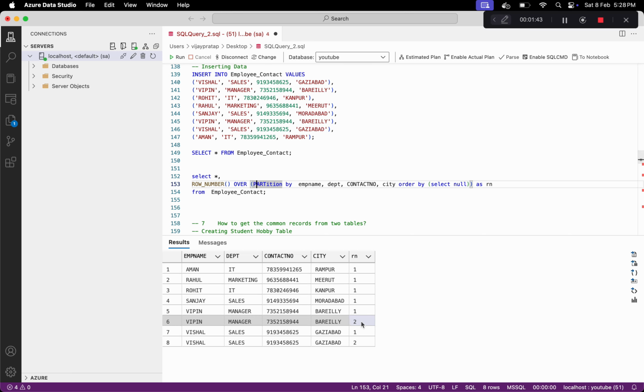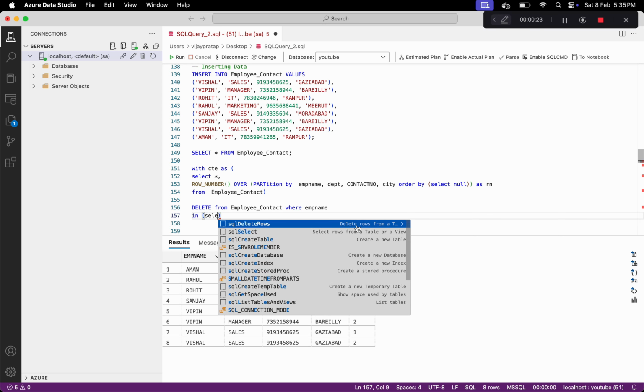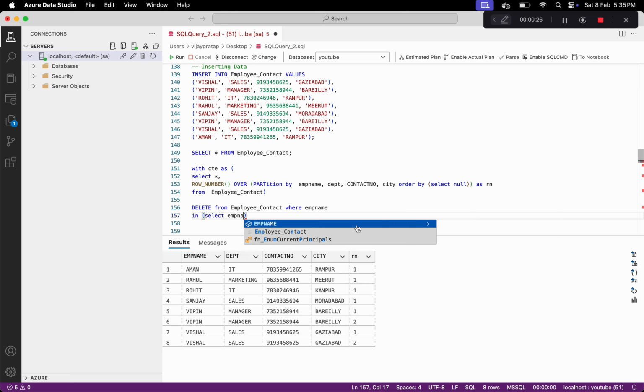So we have to delete these rows from our initial table, and we can do this by a delete query. So delete from this initial table where emp name in, and select emp name from CT where RN is greater than 1.